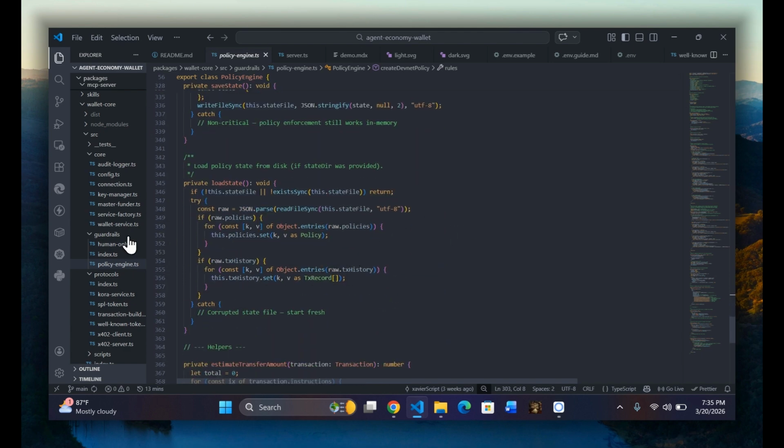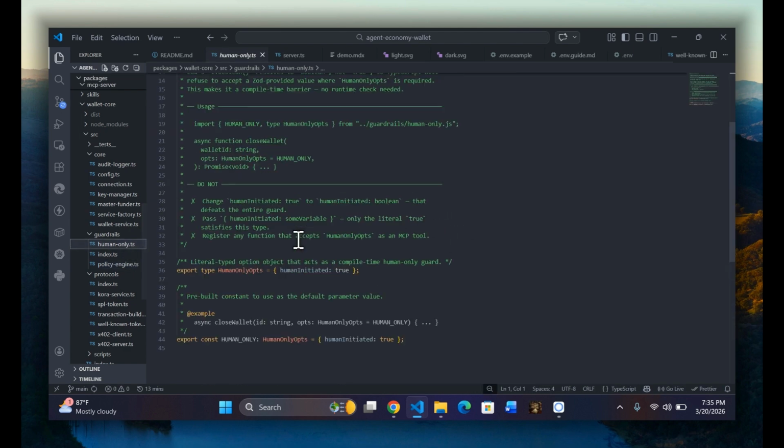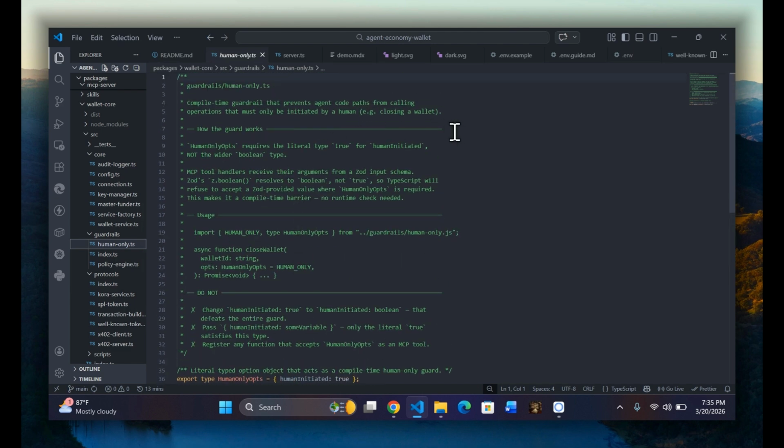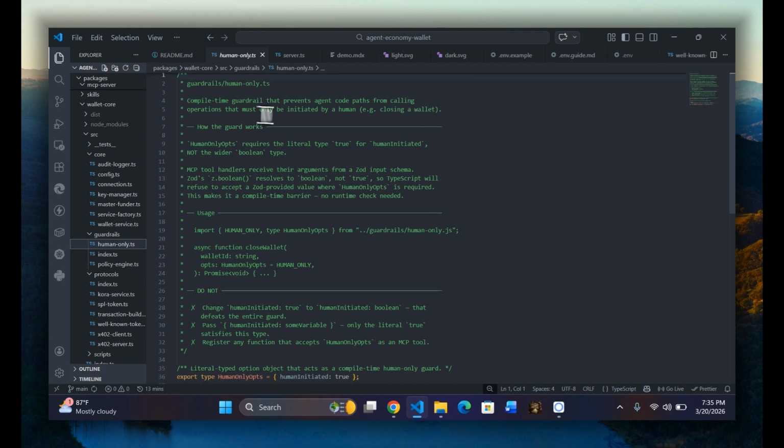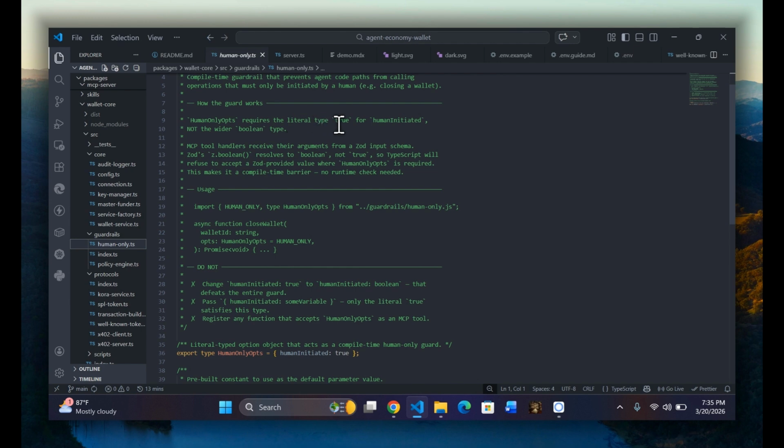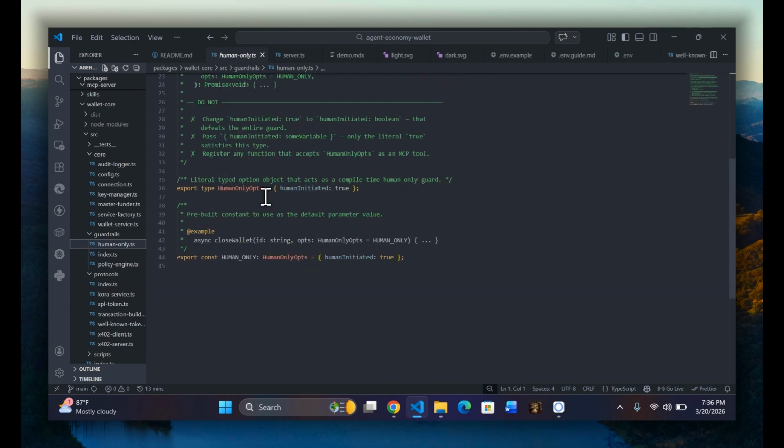Now, if we go over to humanonly.ts, this is under a simple guardrail basically. This is a compile-time guardrail that prevents agent code paths from calling operations that must only be initiated by a human. Here we just have one instruction or operation, called closing a wallet. How the guard works: this requires a literal type true for human initiated, not the wider Boolean type. If we scroll over to this point, we see that humanInitiated is set as true, meaning that only the human can close wallets and not the agent itself.